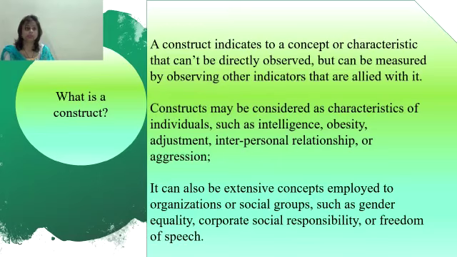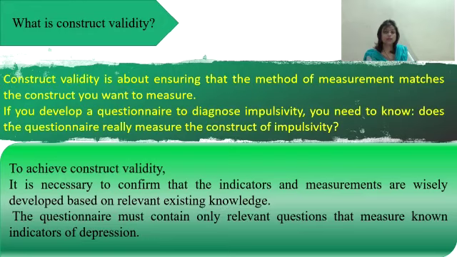For example, there is no objective observable entity called depression that we can measure directly, but based on existing psychological research and theory, we can measure depression based on a collection of symptoms and indicators such as low self-confidence and low energy levels. So construct validity is about ensuring that the method of measurement matches the construct you want to measure.